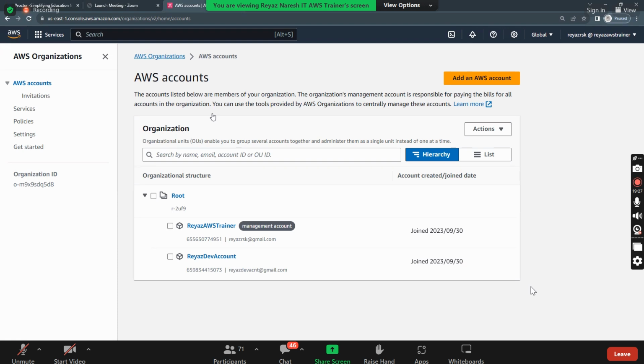To manage multiple root accounts. Organizations is only used to manage multiple root accounts. That is nothing else. So I went to the organizations here. Organizations contains what? Multiple root accounts.